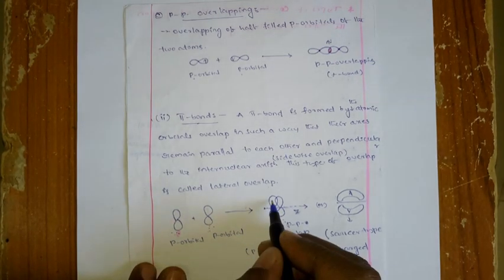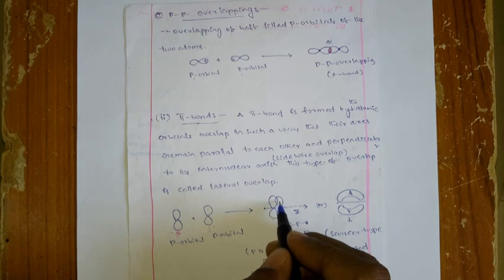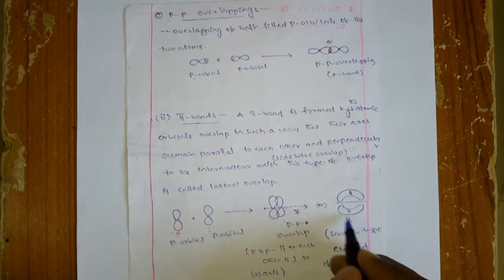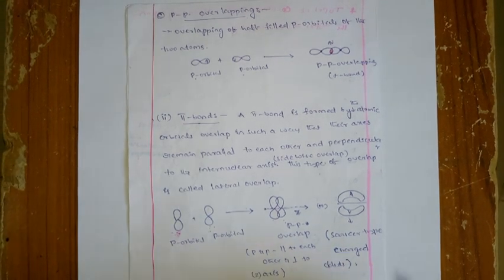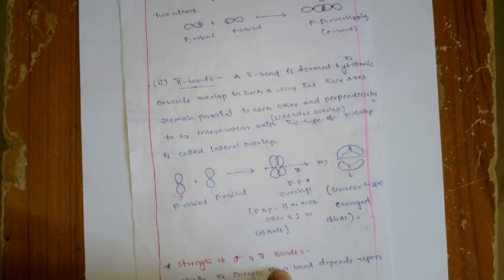That kind of overlapping gives the pi bond formation. These two overlap and give a bond, and that bond is nothing but a pi bond. Okay, right. So now we have seen sigma bond formation as well as pi bond formation.